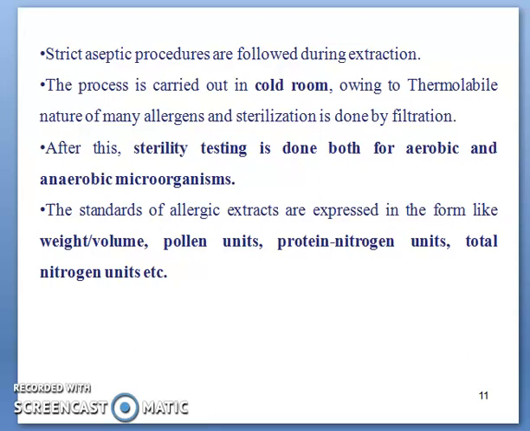Dear students, in the university examination, the question might be asked like, write a note on plant allergens or allergenic extract with suitable example, or write the method of preparation or manufacturing of plant allergenic extracts. There is no specific method for plant allergenic extract, but other allergenic extracts can also be prepared by the same method of grinding, then defatting, extraction, and then the preparation method.